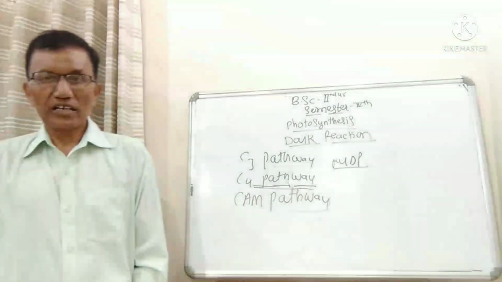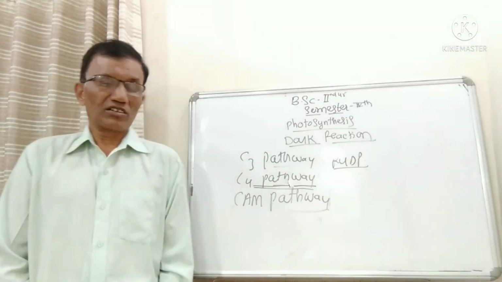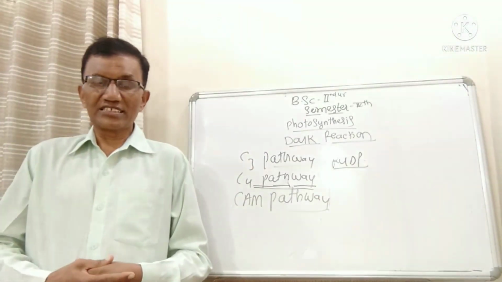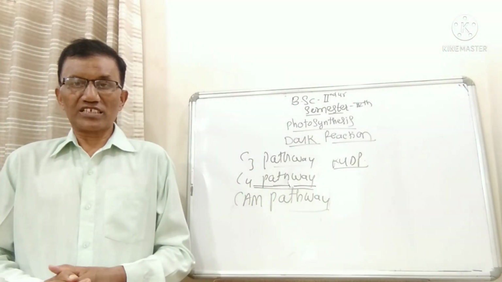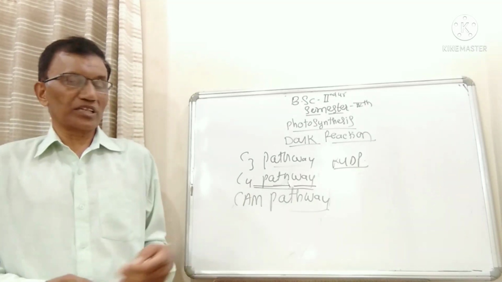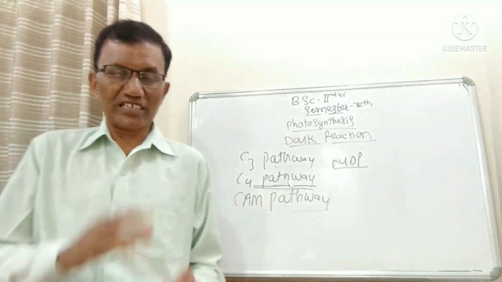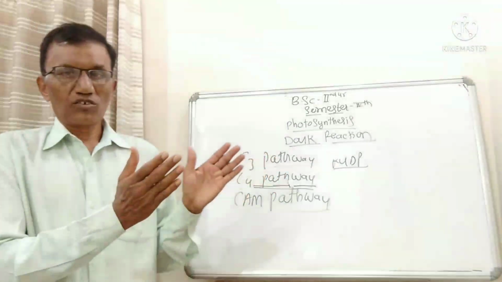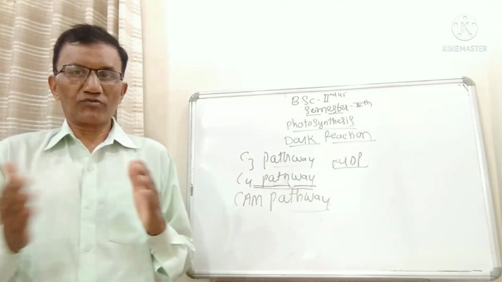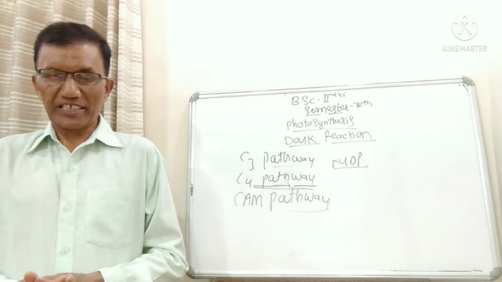Therefore, during the night period, the carbon dioxide enters into the mesophyll cells. So in the CAM pathway, there are diurnal changes. Diurnal means what process takes place during the night period and what process takes place during the day period.